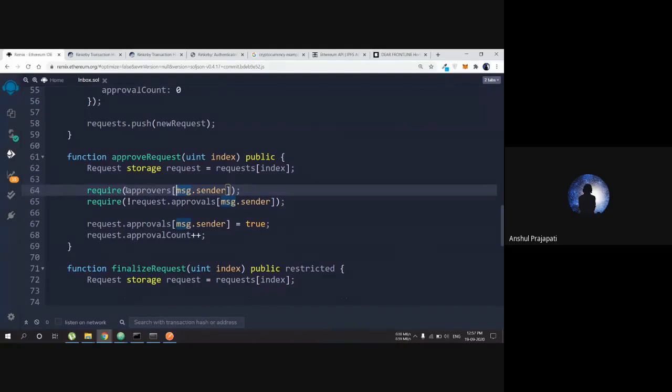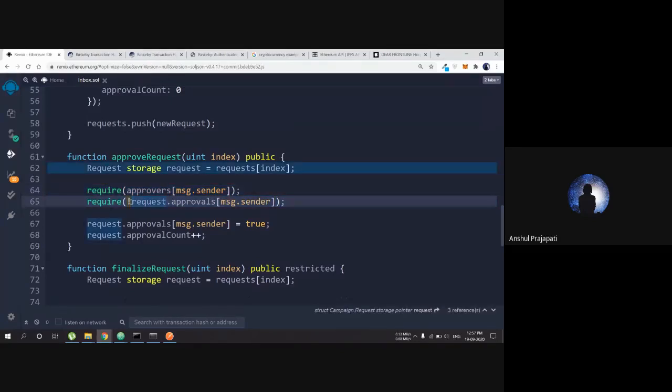Secondly, we check for what can go wrong: one approver giving many yes or many no votes. This can be a faulty approver who gives many yes or no votes just to hack the system. We don't want that to happen.